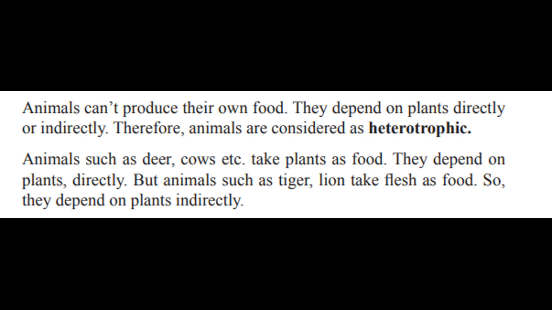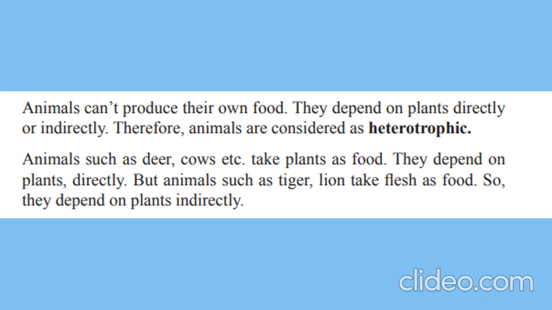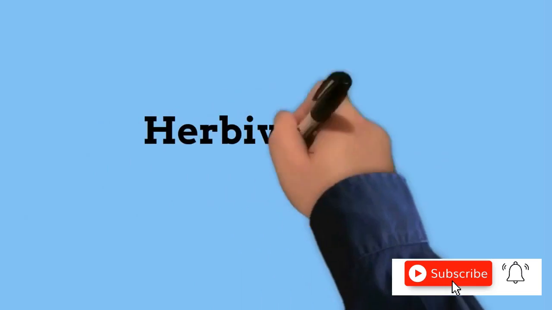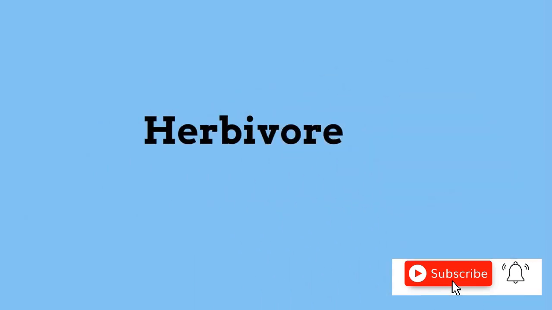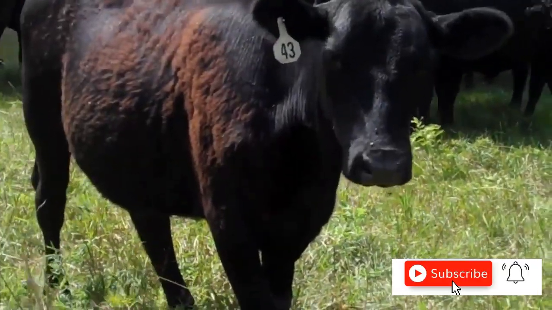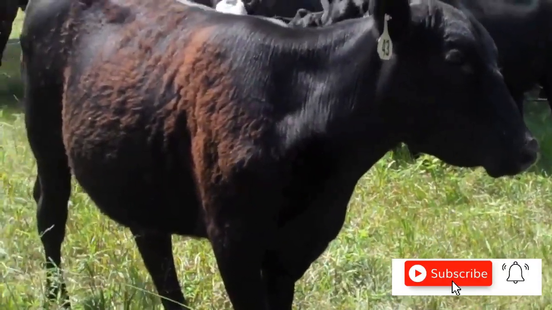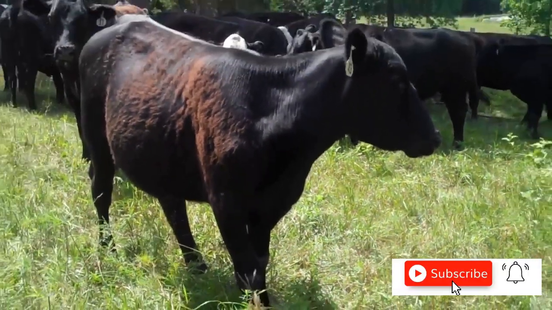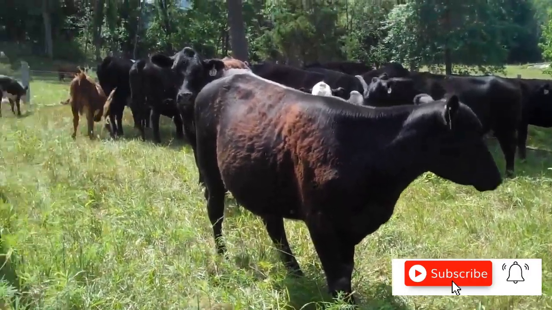What do they eat, children? They eat plants. Let's see, grass. So herbivores like rabbits eat plants. When they eat plants, it means they directly depend on these plants. They directly eat plants. Understand, children?